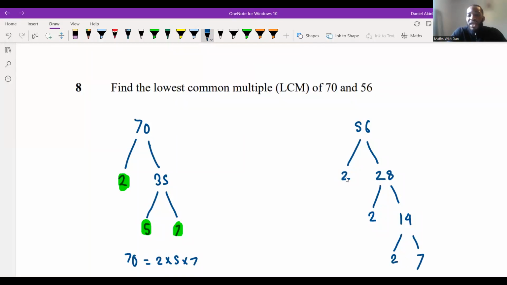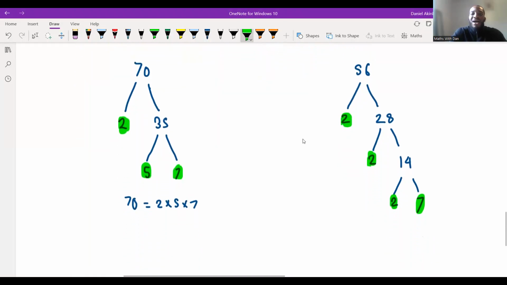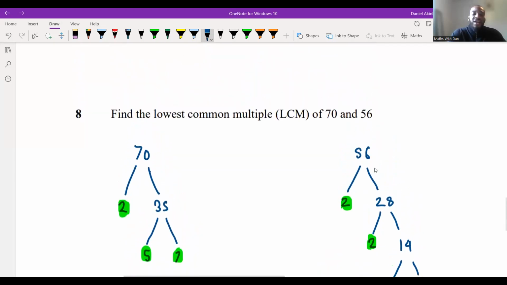Now, as you can see, all of the ends of my branches are prime numbers now. What does that mean? It means that I can highlight the numbers at the end, and I multiply them to give me my answer. So I can say 56 is equal to 2 times 2 times 2 times 7. All right. Now I've done this, I've got my factor tree.